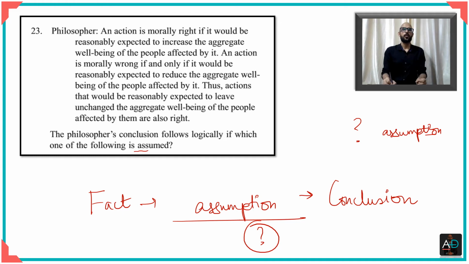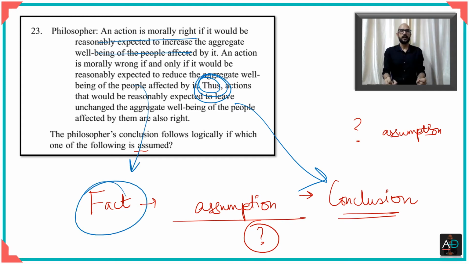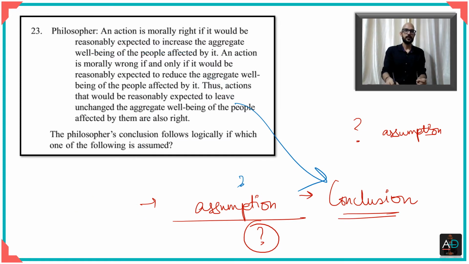Now, what is the conclusion first? The conclusion is very simple to identify. You can see thus the actions, right? So this is the conclusion, and then what is there before this is kind of the fact, and now we have to see as to what the assumption is. Now let's have a look at this once again.